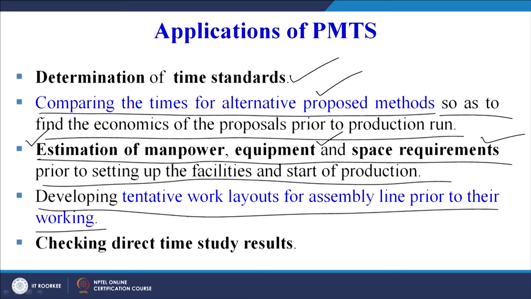Developing tentative work layouts for assembly lines prior to their working. So that can also be seen, that if we have to, for example, make an assembly line, the movement of the job on the assembly line can easily be controlled if we are able to find out how much time a worker will take in performing a specific task, and then checking the direct time study results. So we can also find out what improvements have been noticed after finding out the standard time.